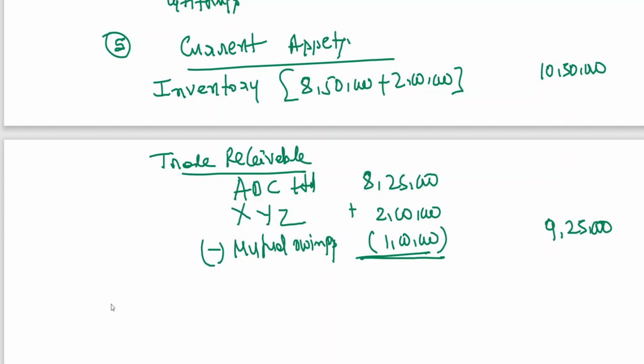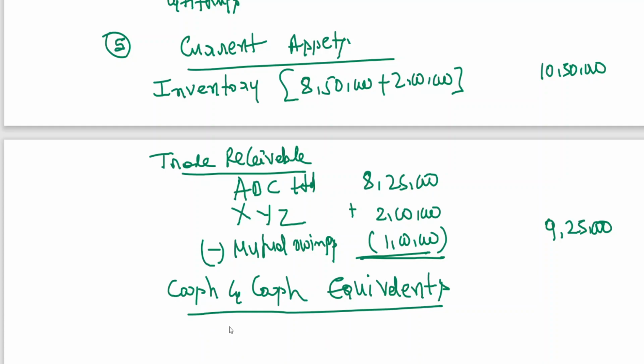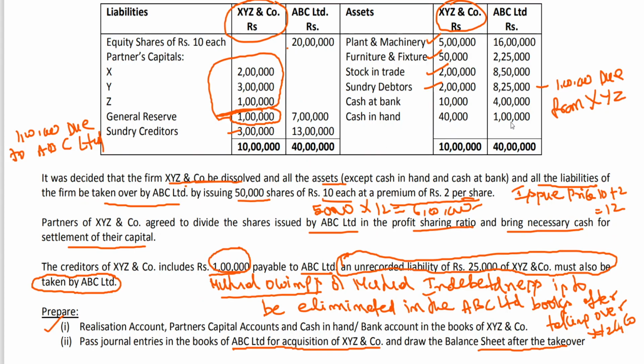Then we are also having the cash, and because I'm writing the heading again on current assets only, cash and cash equivalents is nothing but cash in hand and cash in bank of ABC. This has been already closed. This has been closed in the books of partnership firm.